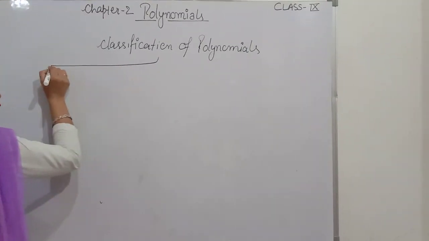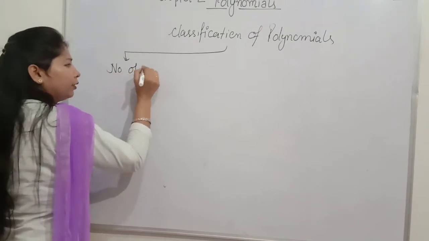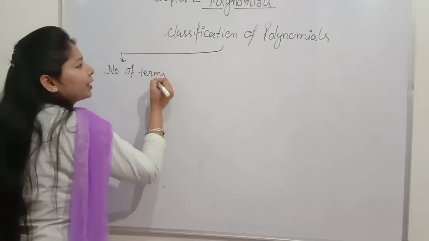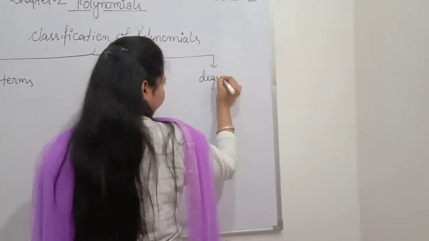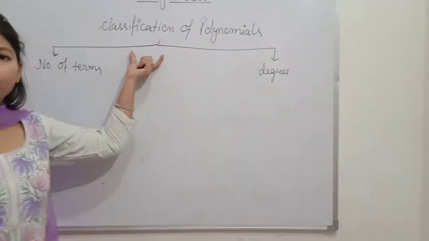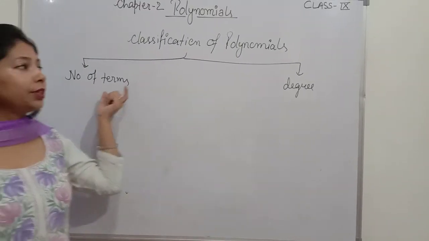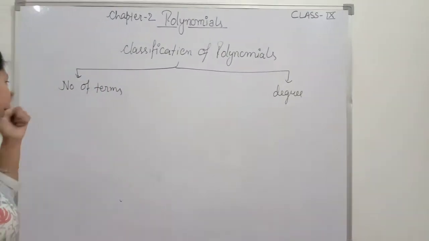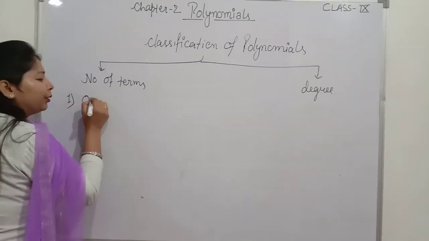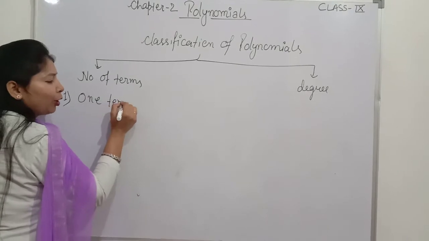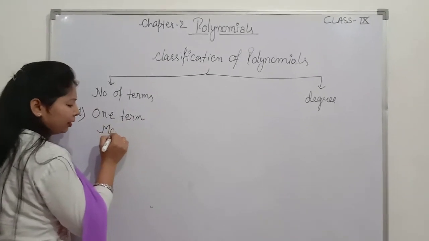Number one, on the basis of the number of terms, and second, on the basis of degree. How do we classify the polynomial? We classify the polynomial on the basis of the number of terms and second on the basis of degree. Now, if the polynomial is having one term, it is said to be a monomial.